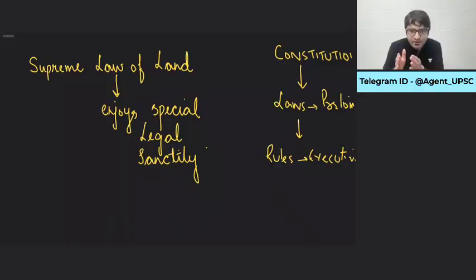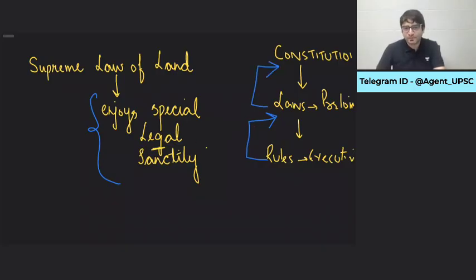So when we say the constitution is the supreme law of the land, we say that in this hierarchy of laws, at the top of the hierarchy we have the constitution. But not just this, the same constitution enjoys what we call special legal sanctity. And what do we mean by special legal sanctity? Can rules passed by the executive violate the laws passed by the parliament? No. Can laws passed by the parliament violate the constitution? No. That means every rule that the executive makes has to conform to the law passed by the parliament, and at the same time cannot violate the constitution.